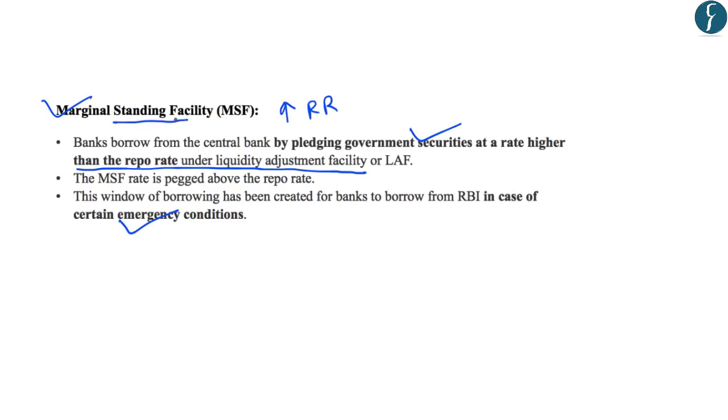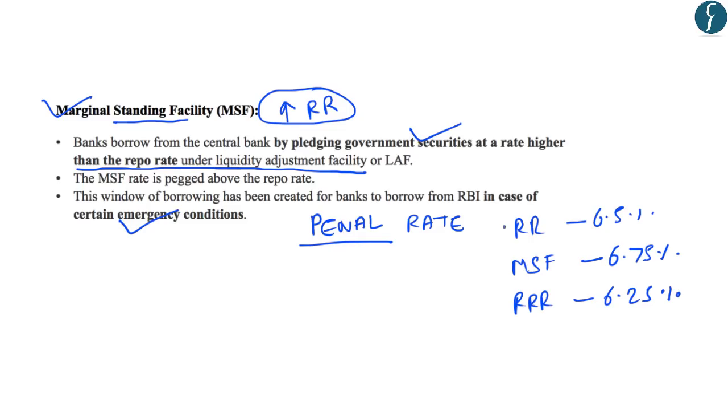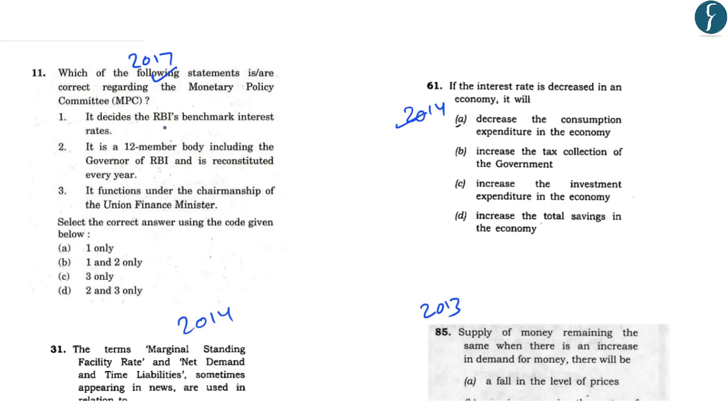And because they are borrowing at a higher rate from the RBI as compared to the repo rate, it is generally assumed as a penal rate. Because the higher interest rate under the marginal standing facility acts as a penalty for the banks. And you should know that the rate of MSF is higher than that of the repo rate. And we know that presently the repo rate is at 6.5%, the marginal standing facility is at 6.75%, which is higher than the repo rate, and the reverse repo rate is lower than that of repo rate, which is around 6.25%.